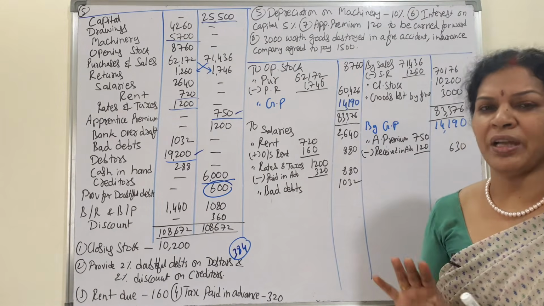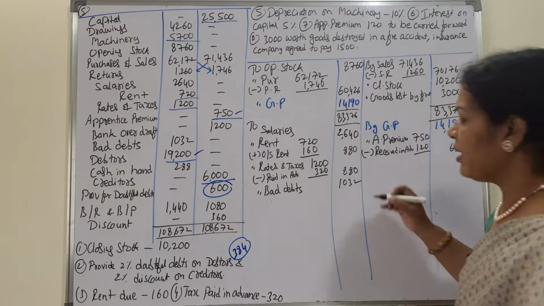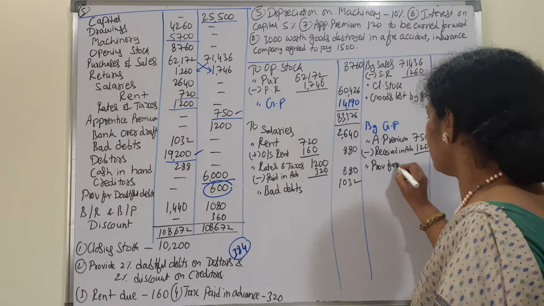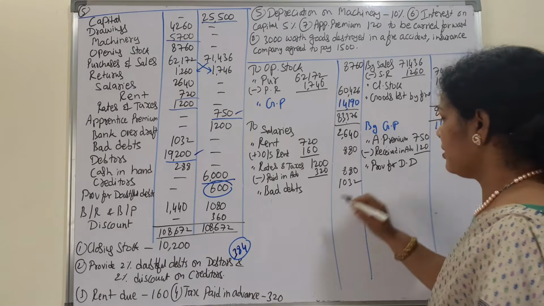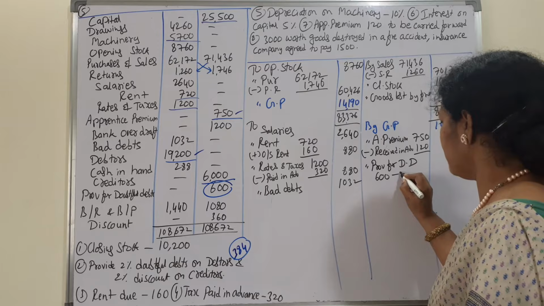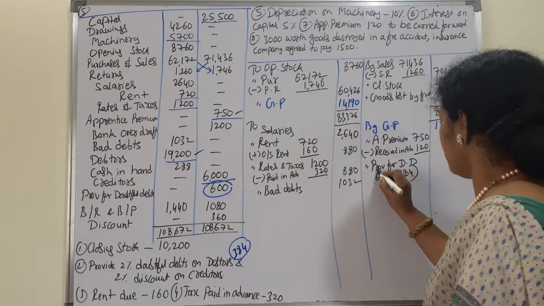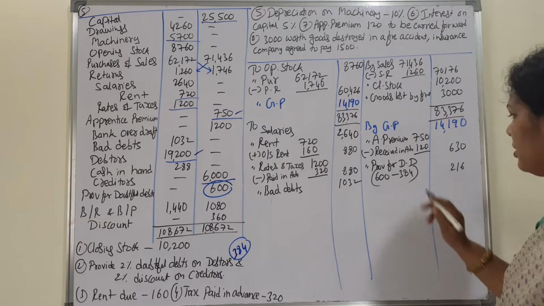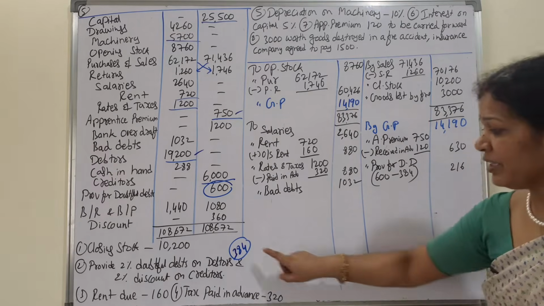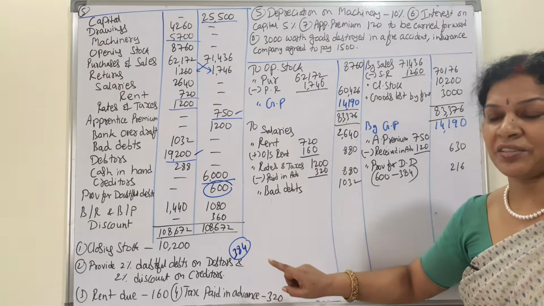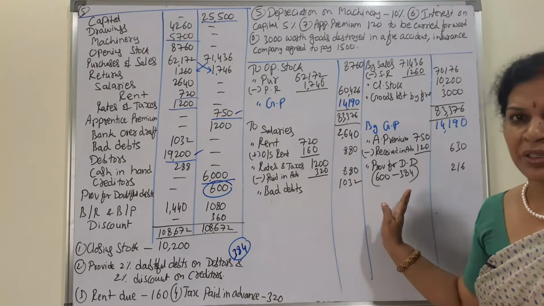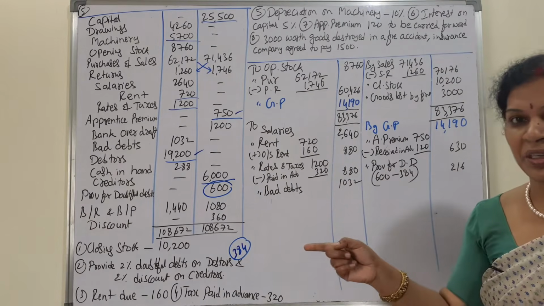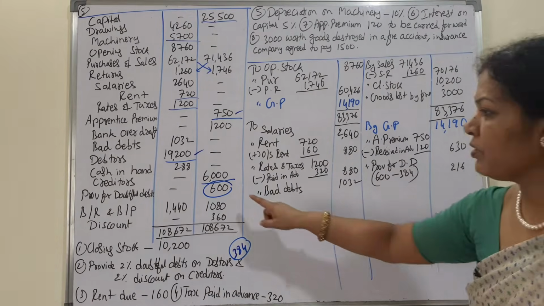Still we have some amount, that we'll write on the credit side, by provision for doubtful debts, 600 minus 384, 216. And 384 only we are going to deduct from the debtors, but not this one. 600 we have already taken, only one time in the trial balance. Adjustment amount comes two times. So this is about provision for doubtful debts.